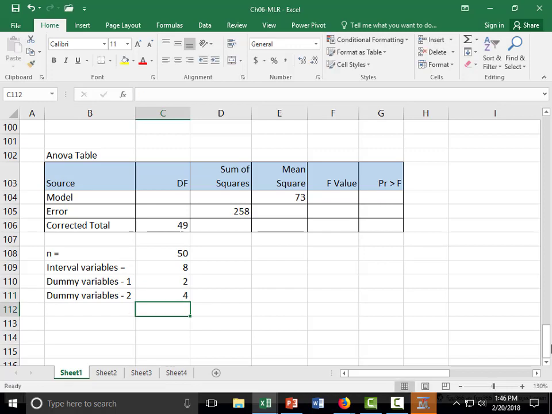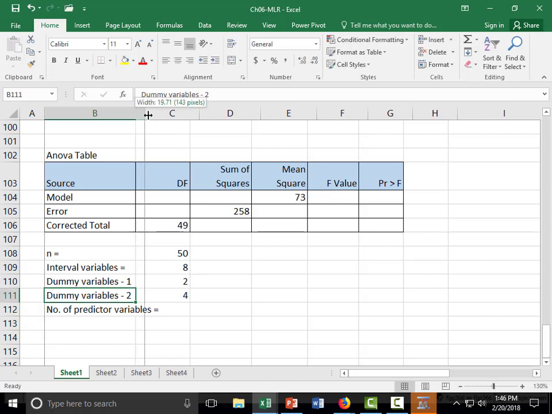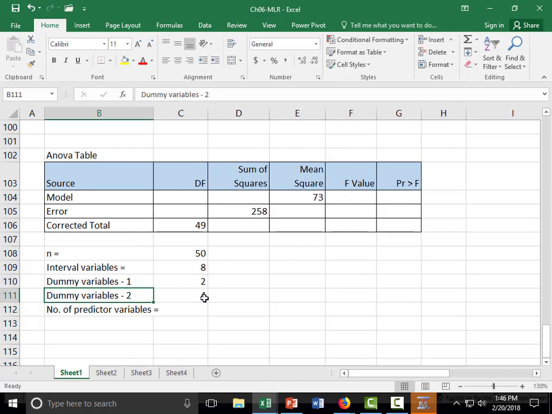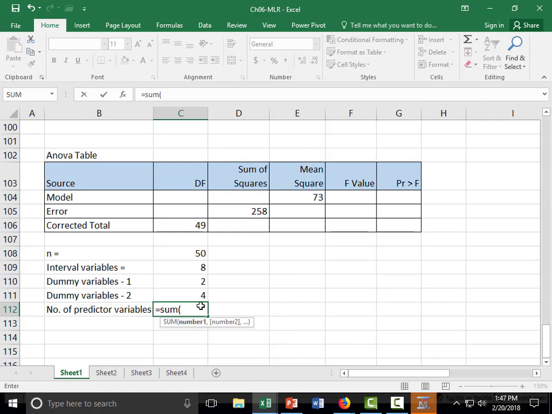So now the total number of predictor variables is 8 plus 2 plus 4: 8 interval variables, 2 dummy variables for the first qualitative variable, and 4 dummy variables for the second. So the total number of predictors is the sum of these, and that is the degrees of freedom for model.